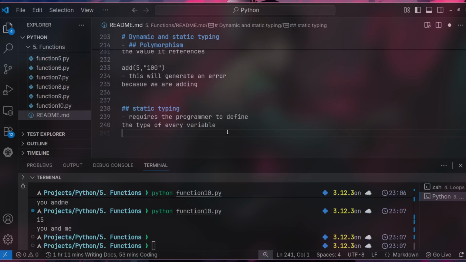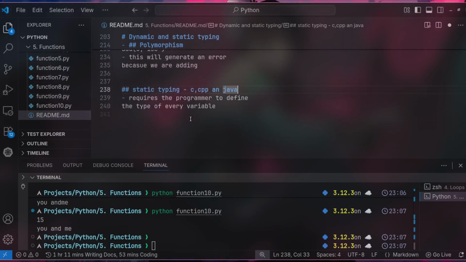and basically every function parameter. I hope that makes sense. For example, if you want to use a string, we write string name equals John. This will declare a string variable in C, basically in C++. So this is used in Java, C, C++, and Java. I hope that's clear.